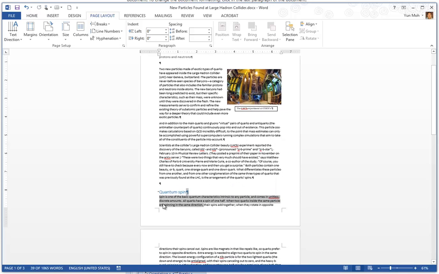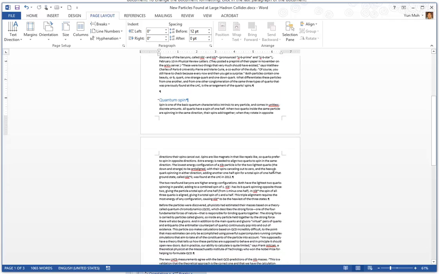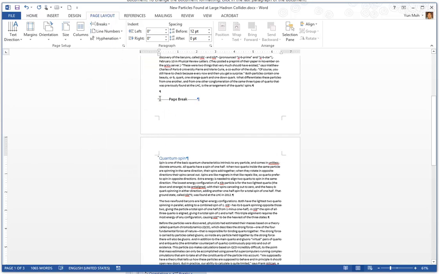Should that be the case, go ahead and put the insertion point right there. And then you can go to page layout, then go to breaks, and click on page break. So click on that, and it cuts off right there at the bottom of the page, and brings the text to the top of the next page.